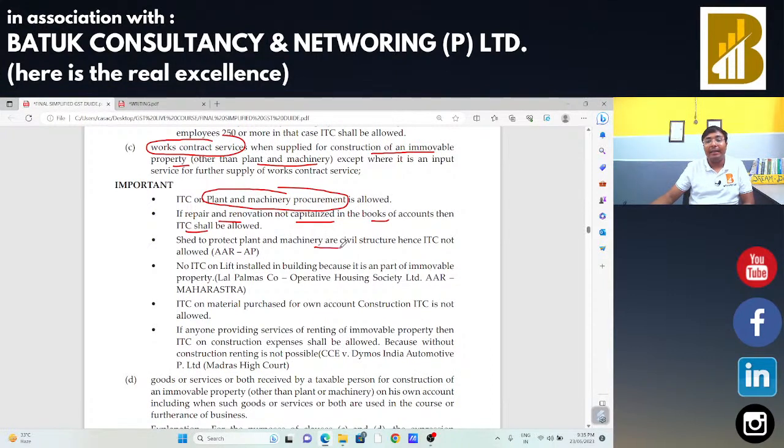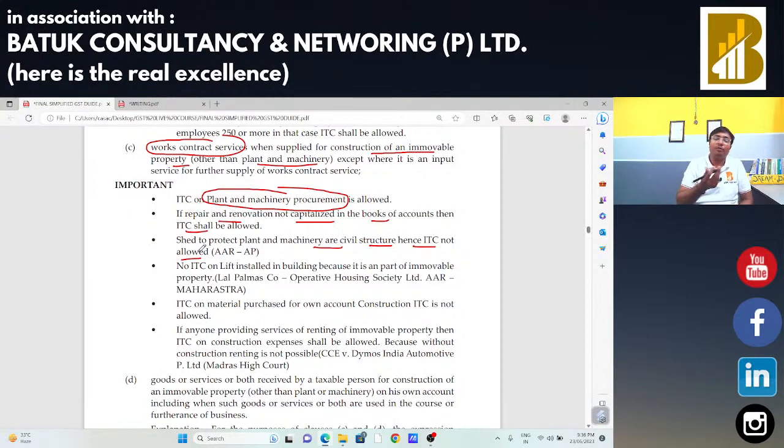Shed to protect the plant and machinery or civil structure, hence ITC is not allowed. The same decision is pronounced by the AAR of Andhra Pradesh. But as per my opinion, in case of shed, input tax credit should be allowed because shed is also part of plant and machinery and linked to the land, but the shed is not immobile property. You can use that particular shed in any other place without any structural damage. So that will be treated as movable property. The input tax credit should be allowed. But the decision is completely based on your presentation.